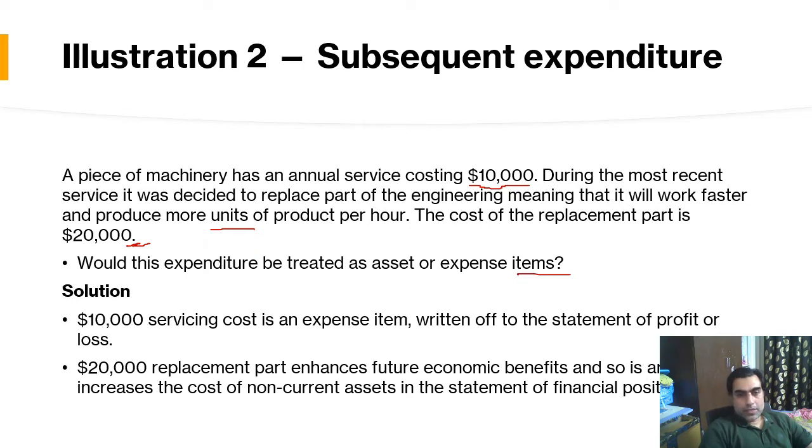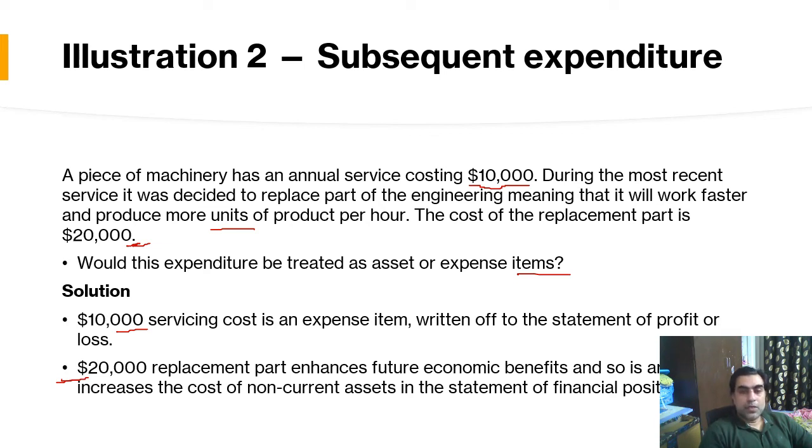The $10,000 service cost will be treated as a general expense and it should be transferred to the profit and loss statement or account of profit and loss. The $20,000 expenditure, that is the replacement part, this $20,000 will increase the